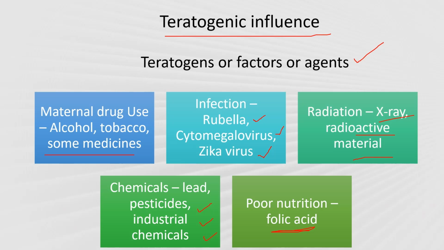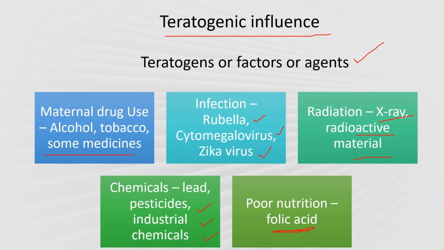Or if the mother is exposed to some infections like rubella, cytomegalovirus or Zika virus, these can cause birth defects if contracted during pregnancy. In some other cases, it may be radiation, such as X-rays and radioactive material, or chemicals such as lead, pesticides and insecticides that can lead to development of abnormalities. Another case is poor nutrition status; folic acid deficiency results in neural tube defects and other developmental issues in the fetus.